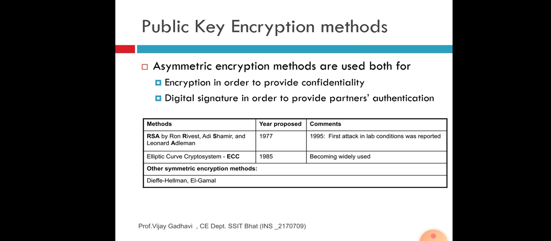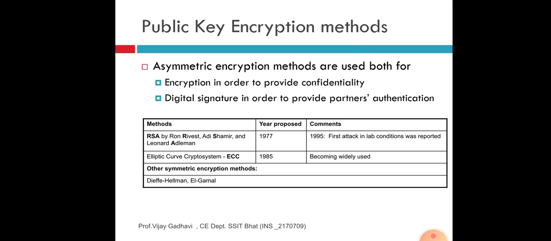The methods are RSA by Ron Rivest, Adi Shamir and Leonard Adleman, proposed in 1977. In 1995, the first attack in lab conditions was reported.